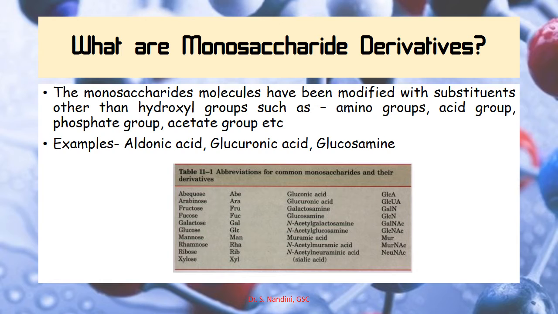Basically, sugar derivatives are formed when a parent sugar is modified by some chemical reaction. So after modification, whatever product we get is called a sugar derivative.